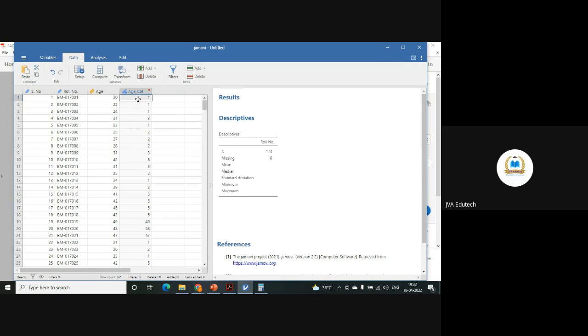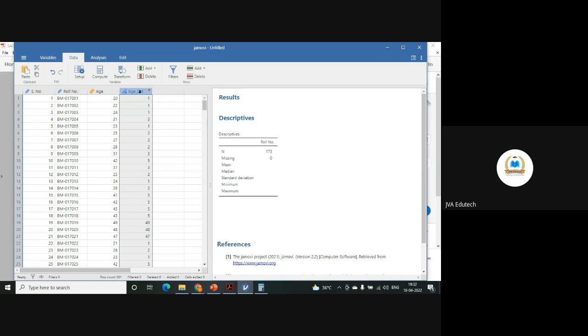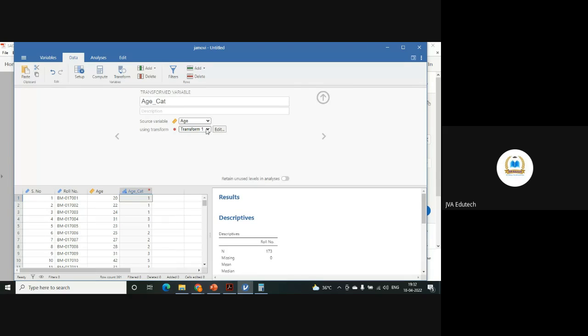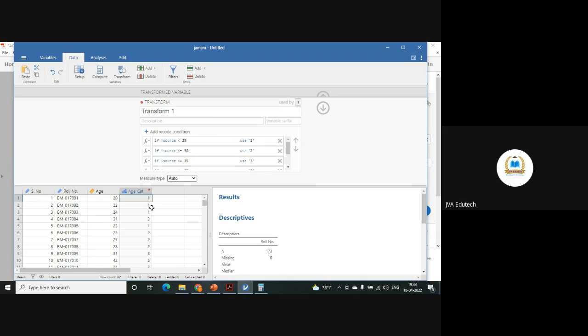Or you can put them into numbers also. If you want to categorize them rather than numbers, now here under transform 1, you will select the first transformation. And if you want to do the same thing on some other variable, then you can select this rule.